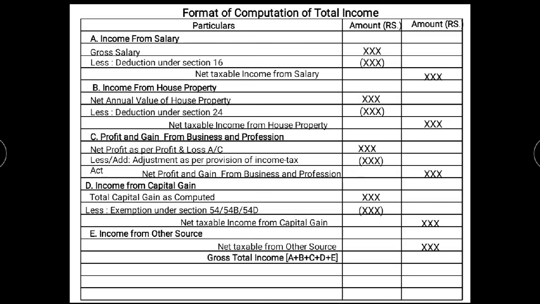After that, what do we write? We add all the 5 amounts of all the heads of income. After adding all the amounts, we get the gross total income, that is A plus B plus C plus D plus E. The amount is written in the outer column.